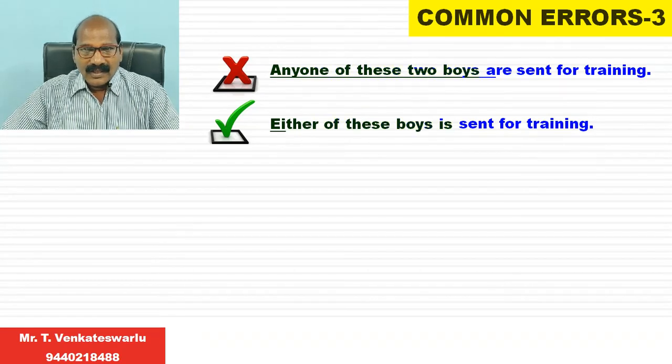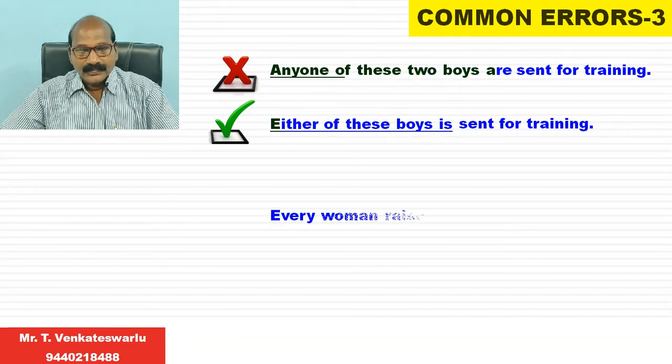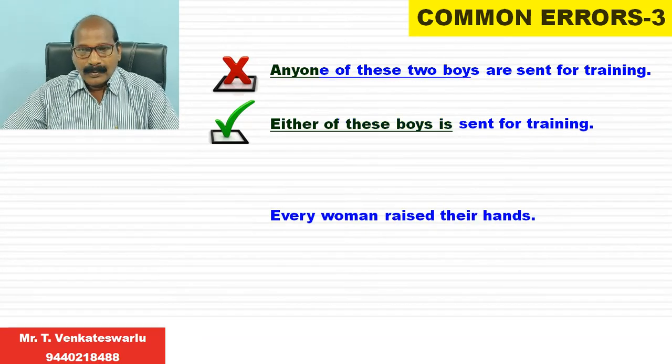We should not say any one of these two boys. As we are referring to two particularly in a positive sense, we have to use either. Either of these boys is sent for training.